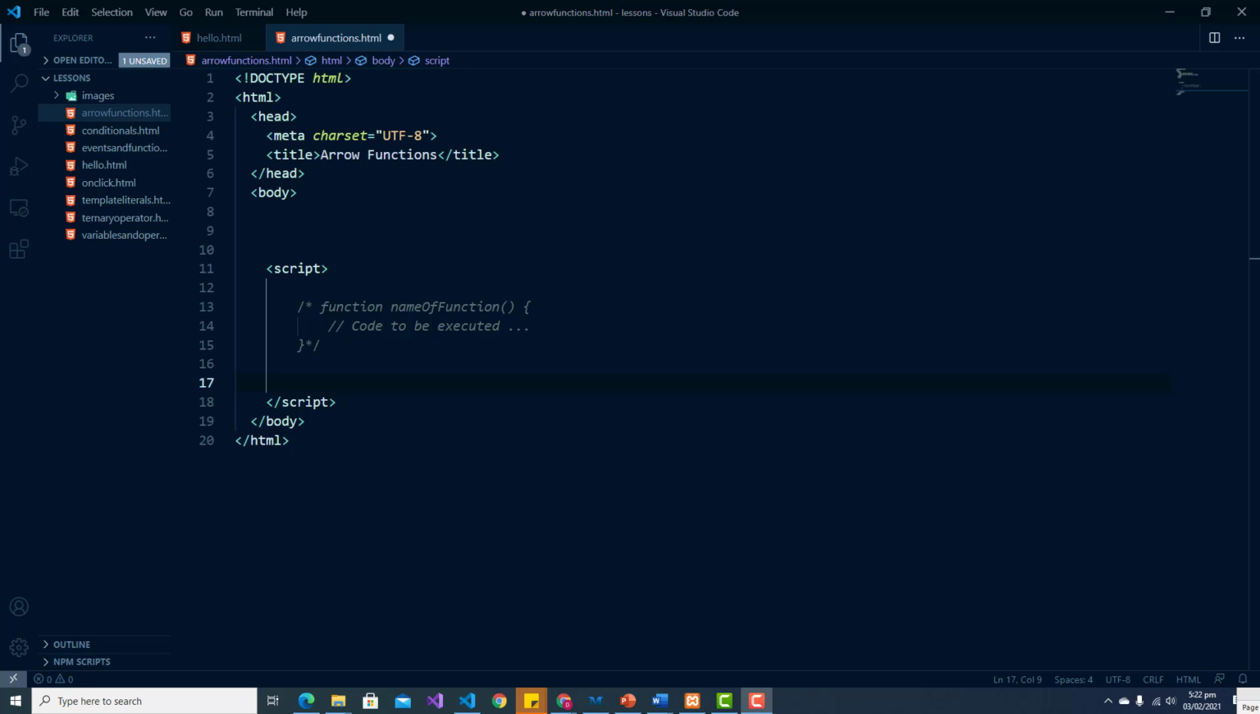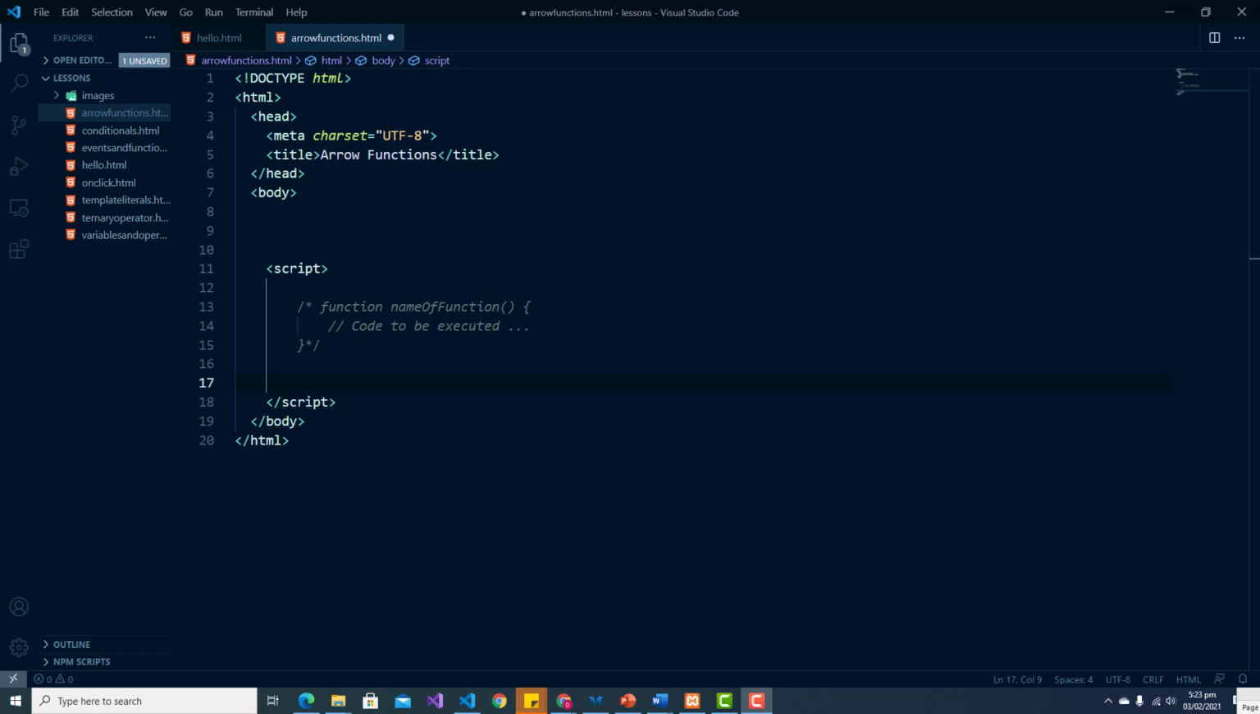Functions are defined or declared with the function keyword, and here we see the syntax for declaring a function in JavaScript. The declaration begins with the function keyword followed by the name of the function. Function names follow the same rules as variables. They can contain letters, numbers, underscores, dollar signs, and they are frequently written in camel case, right?